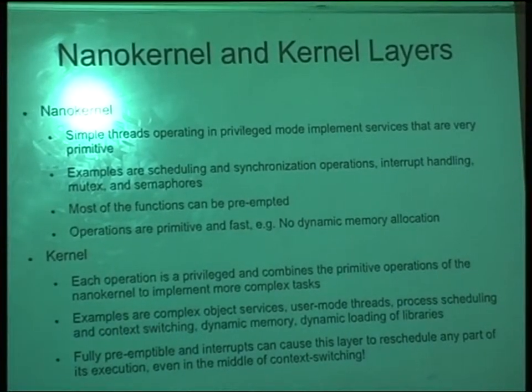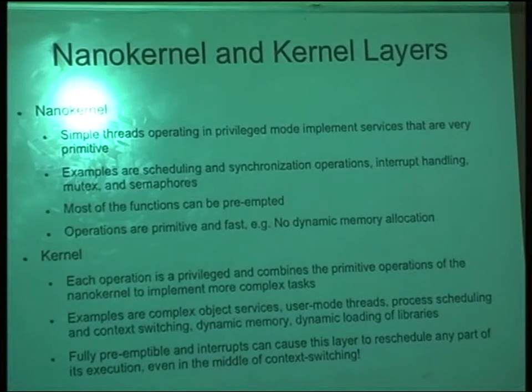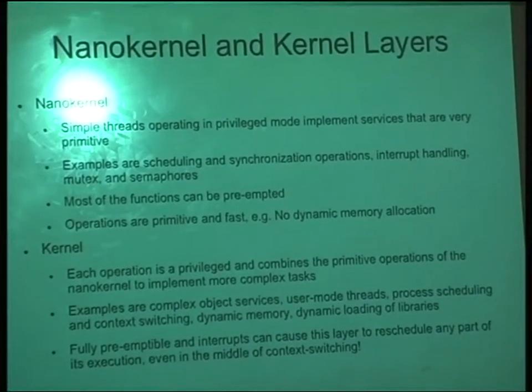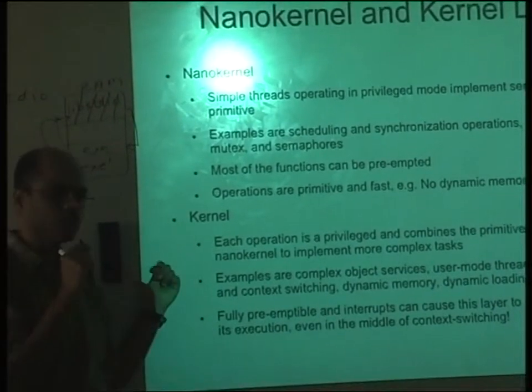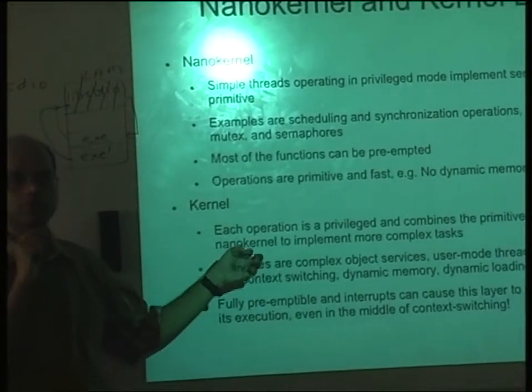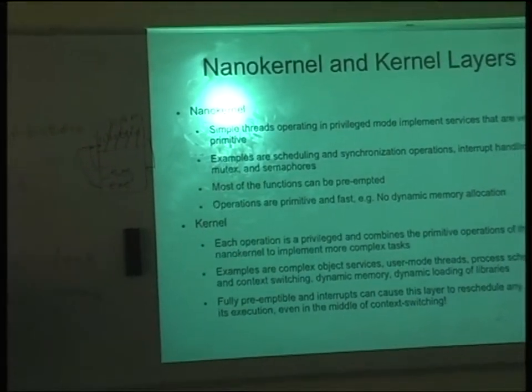This is how the kernel works. But sometimes it's necessary to use them. So for example, when you update your clock value for that momentary value, you will say I will not service other interrupts. Whenever you change your time, you will put it in atomic because you don't want some other interrupt to corrupt the value of the time. Right? So some operations you have to do this, but as much as possible, don't do this. So this is how the nano kernel and the kernel on top of it work.